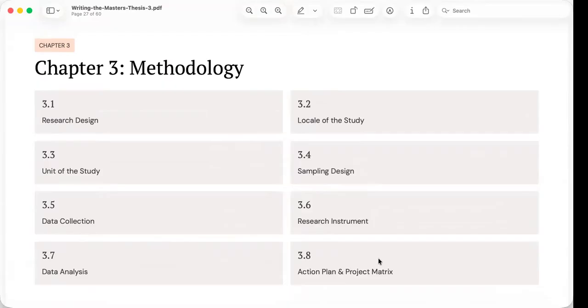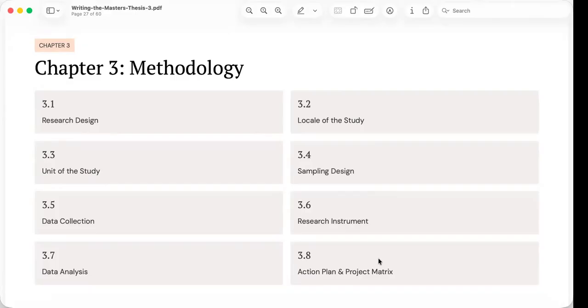Having established the research problem, reviewed the literature, and developed the conceptual framework, we now enter chapter 3, methodology. If chapter 1 answers the question, what problem are we studying? And chapter 2 asks what is already known, then chapter 3 answers how will we conduct the study.